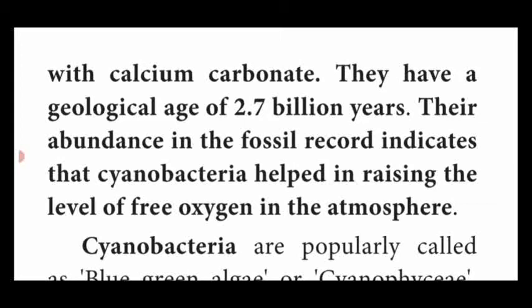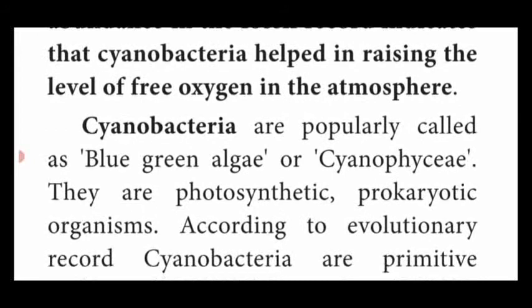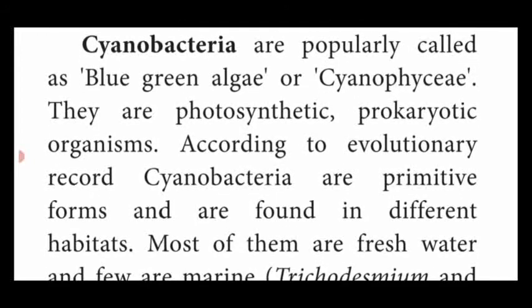One mark question. Now we are going to see the general characteristic features of cyanobacteria under their habit and habitat. Habit means characteristic feature. Habitat means the living place of a bacterium.